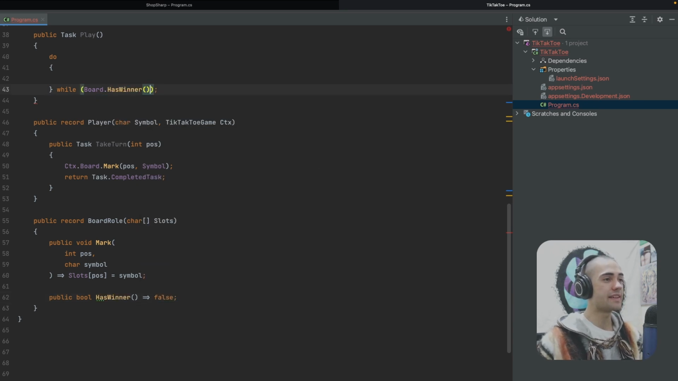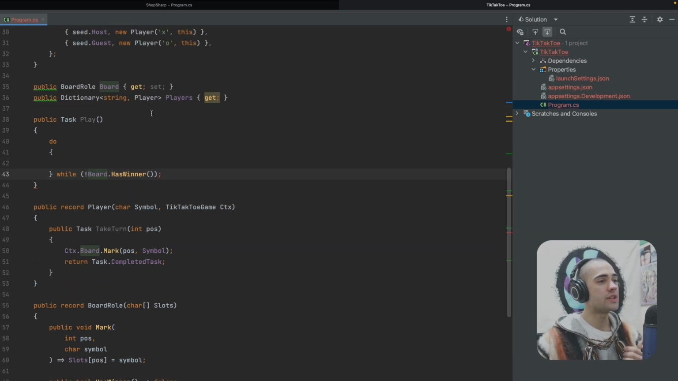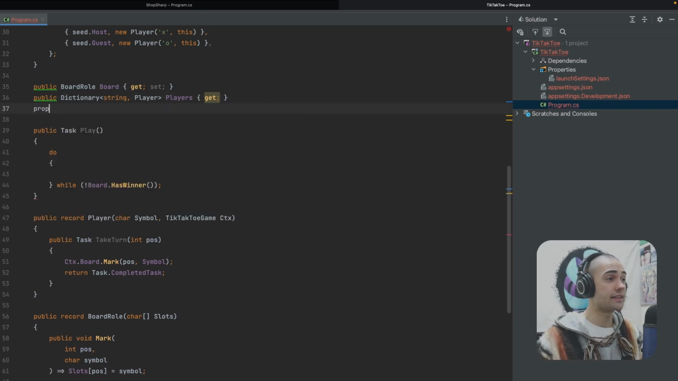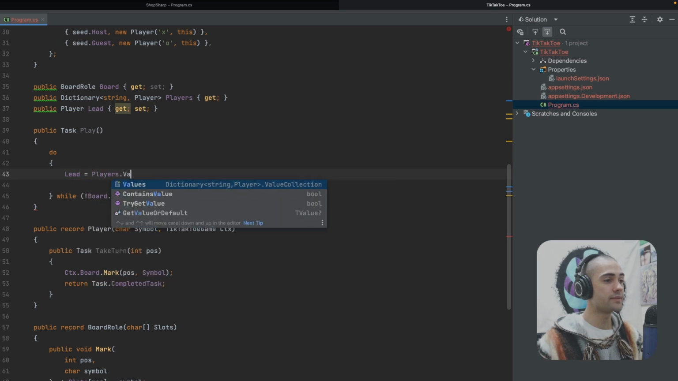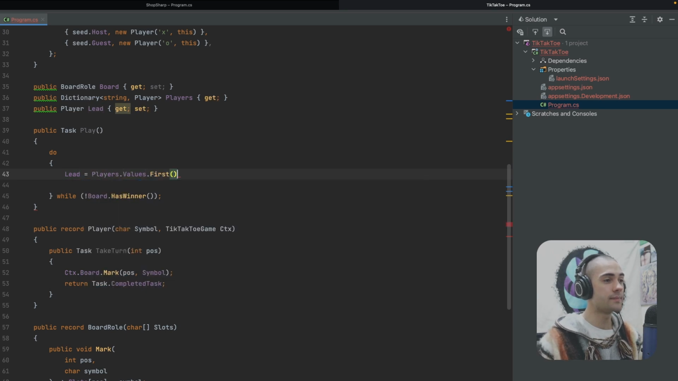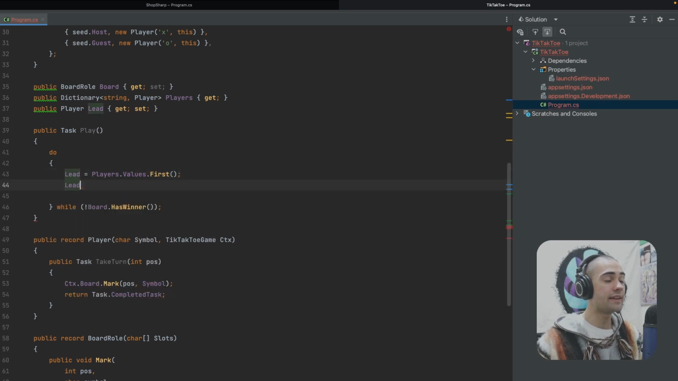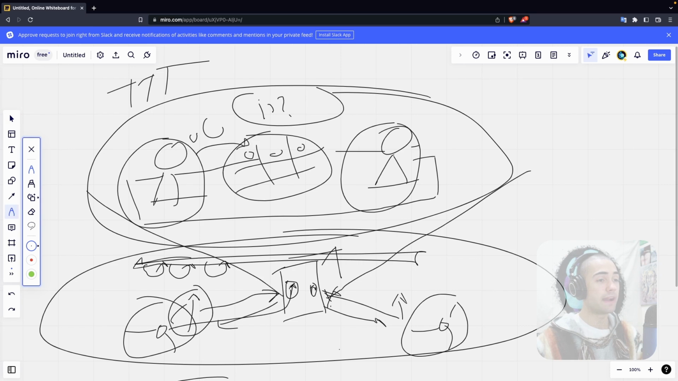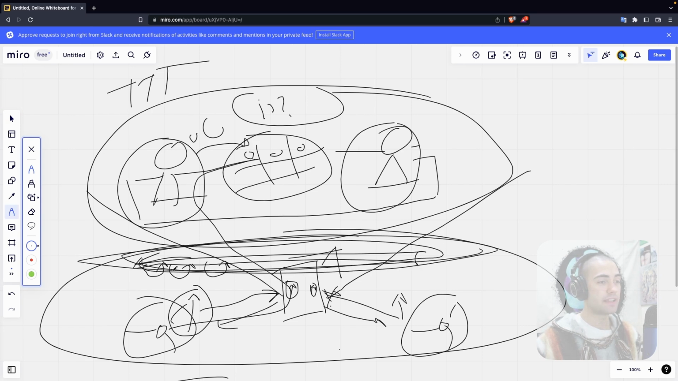While the board doesn't have a winner, we want to take a player who is going to be the lead, the current player who is meant to be taking the turn. This player is going to be the lead. First of all, pick the lead out of players, so values and then first. And then on the lead, we're going to wait for him to take the turn. This function, the marking function, is going to be the action made by the browser. The game context, this thing over here, the little bar with the arrows, this is kind of meant to sit there and monitor this player, which is just a proxy for the browser.